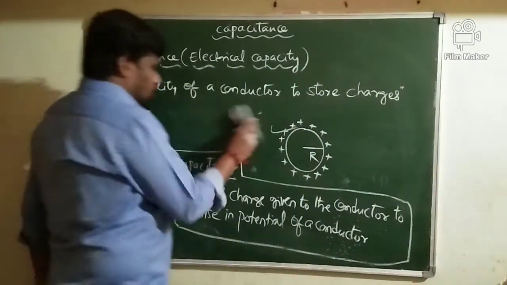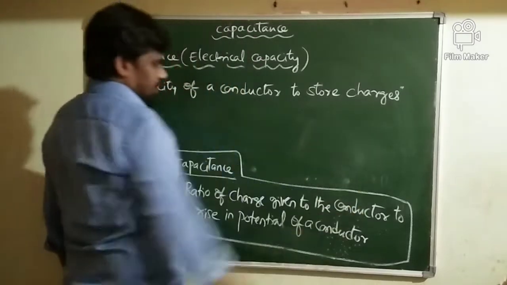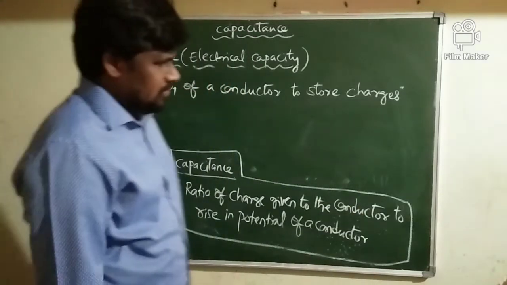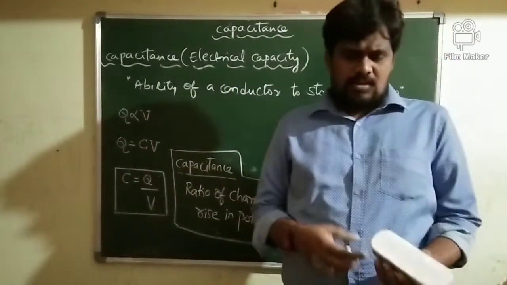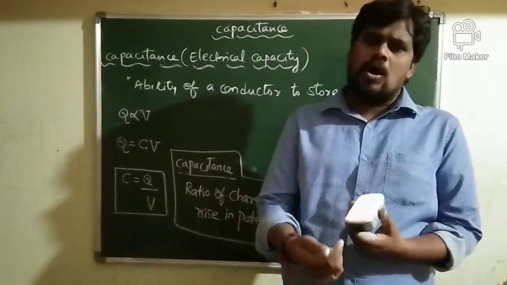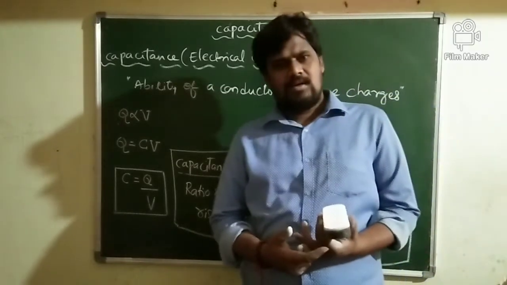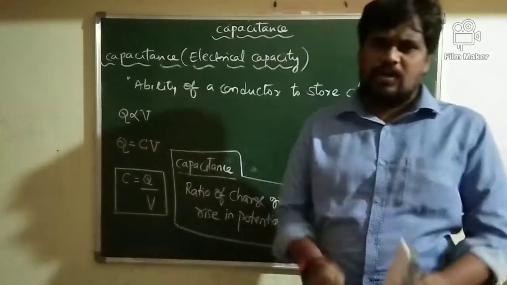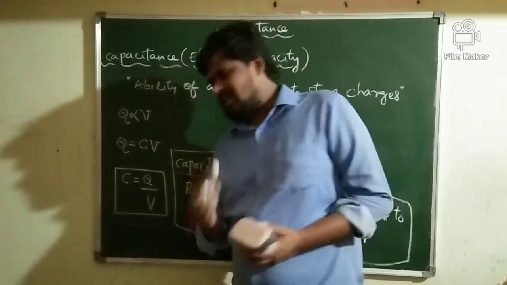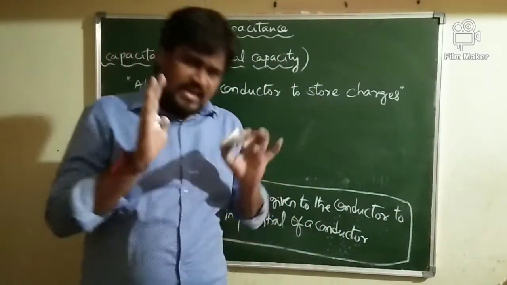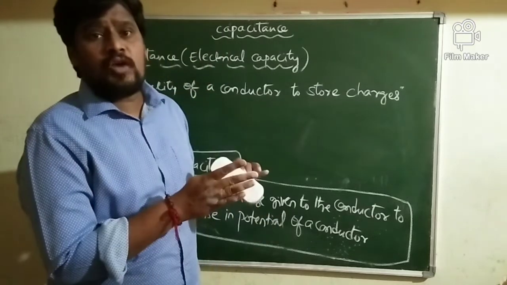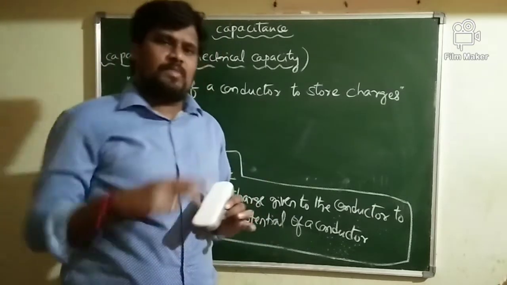One more important property of a conductor, let me explain here. When a charge is given to the conductor, that conductor will keep on storing the charges. As a result, the potential of the conductor goes on increasing. A stage will come at which the potential of the conductor reaches its maximum value.